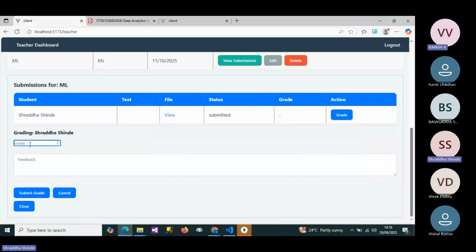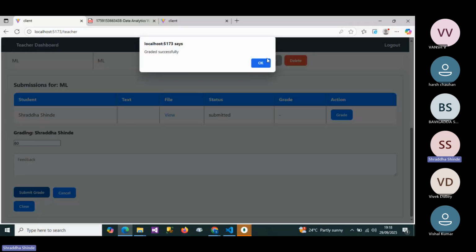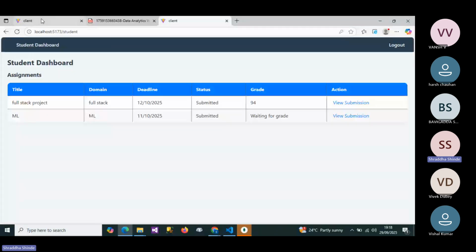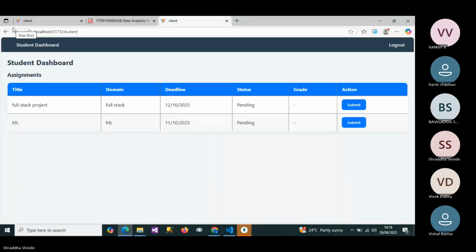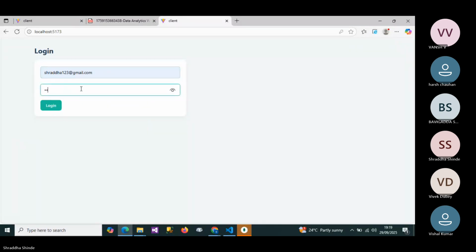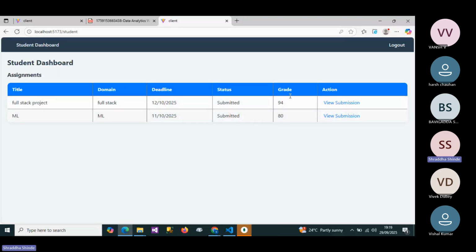So if we assign 80, then here is the optional feedback that you want to give to that assignment. Then if we submit the grade, then it can be shown to the student also. Here is the 80 grade.